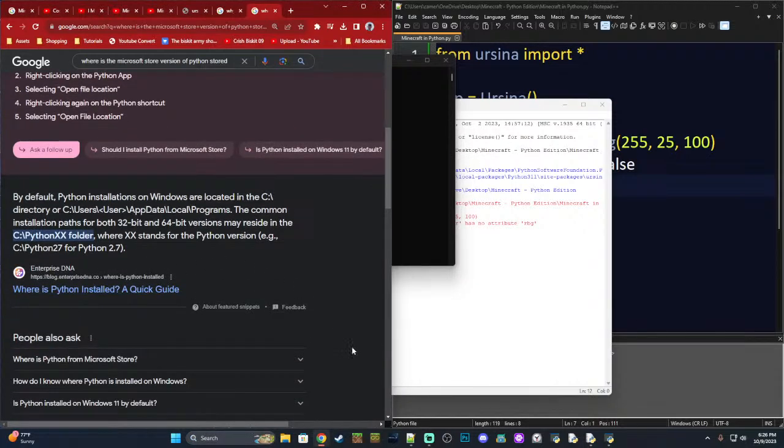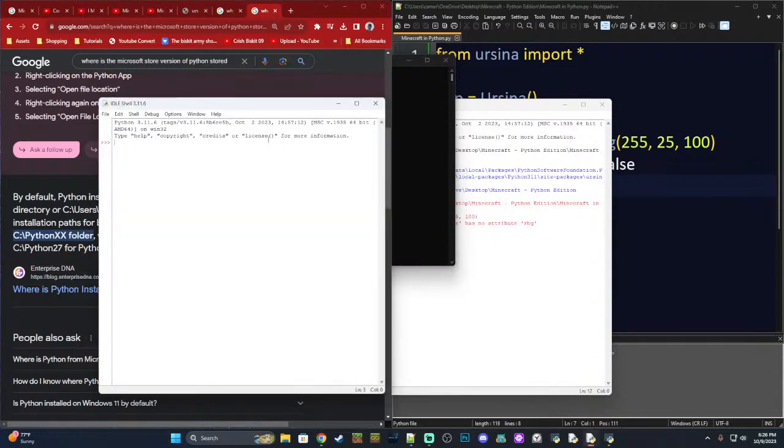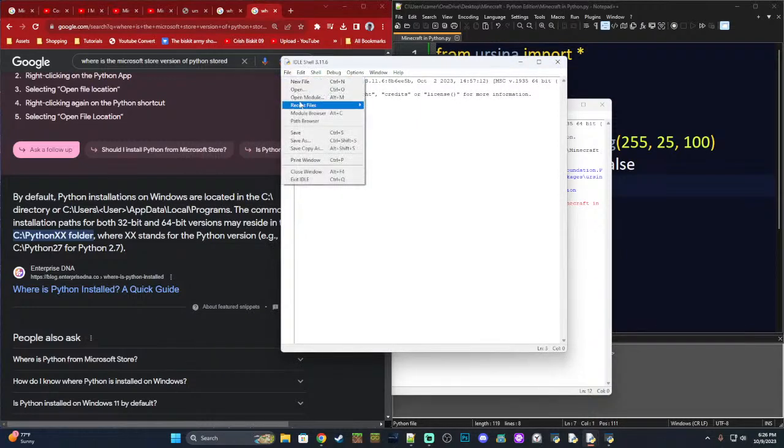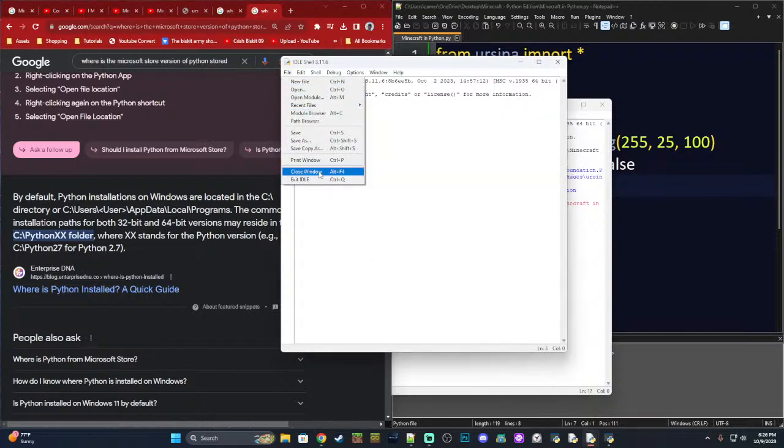Let's see. Oh, I know what we can do. Let's open up IDLE. And IDLE is installed in the same directory as Python. So if we go to, let's see, open a module. Where are modules stored? Enter the name of a Python module to search on sys.path and open. Let's see. We want to figure out what's going on with that.